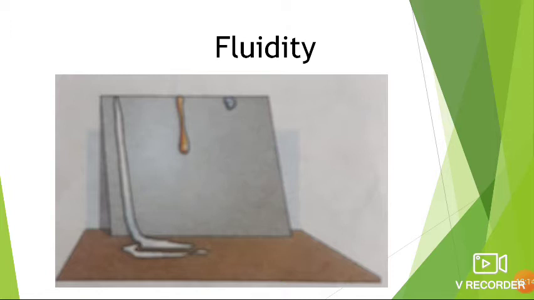You can see in the picture. Observe how they flow down the slope and how long it takes for each of them to get to the bottom. So observe that.